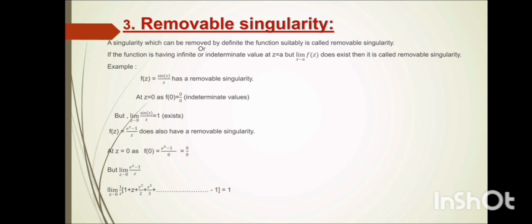Now let us consider another example. f(z) equal to (e raised to the power z minus 1) divided by z also has a removable singularity at z equal to 0. But the limit as z tends to 0 of (e raised to the power z minus 1) divided by z is equal to 1. Fourth one, essential singularities.